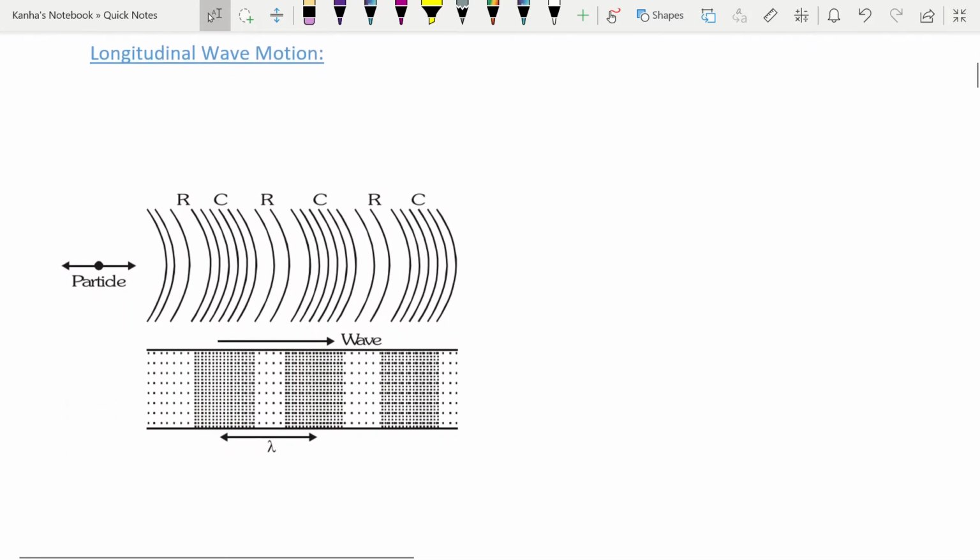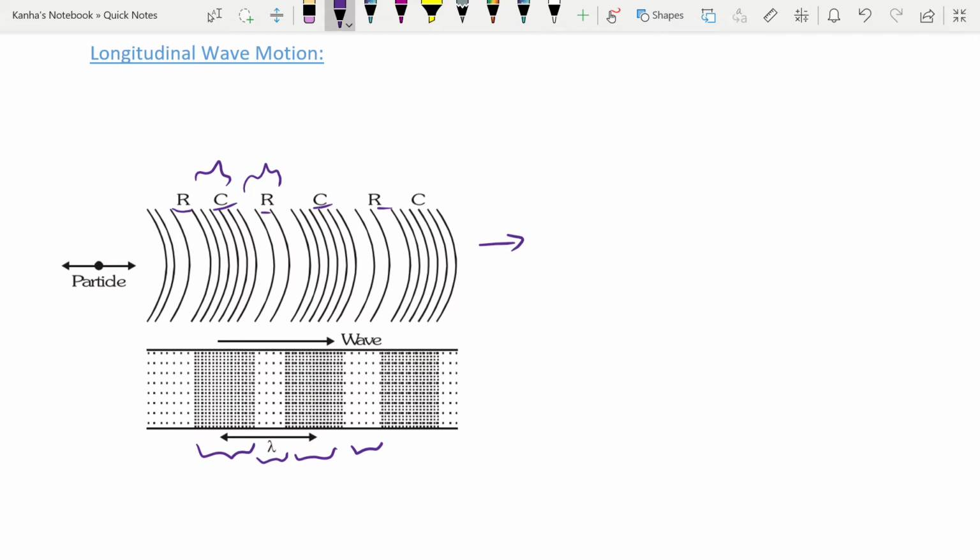Similarly, you have longitudinal wave motion. Here the oscillatory motion of the medium particles produces regions of compression, or high pressure. Then there are regions of rarefaction, which are low pressure regions. These propagate in space and time. R is rarefaction, C is compression, and these go along. As you can see, this is compression, this is rarefaction, then compression again, then rarefaction.